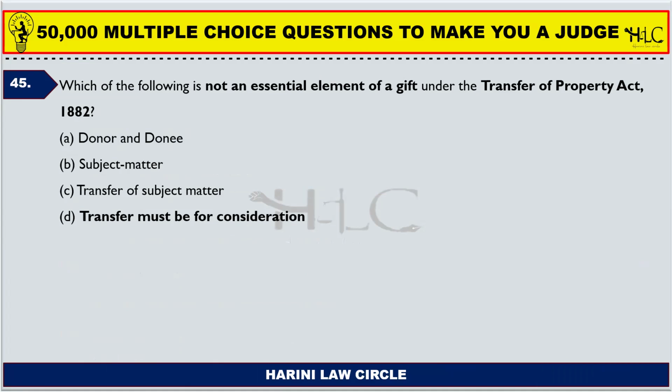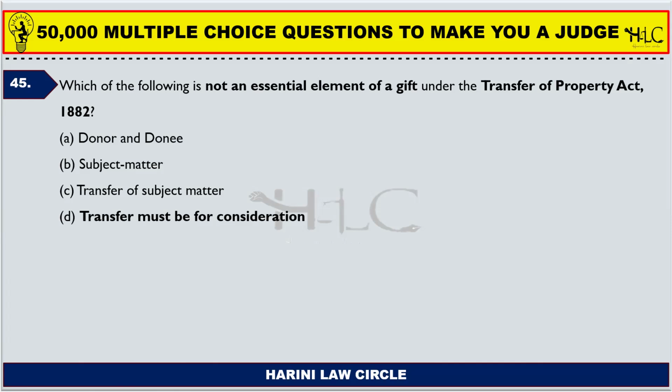Which of the following is not an essential element of a gift under the Transfer of Property Act 1882? Not an essential element of a gift. Donor and donee: in a gift, donor and donee are the transferor and the transferee, right? They need to be there. They are elements of a gift. Subject matter, of course, the subject matter of the gift is necessary.